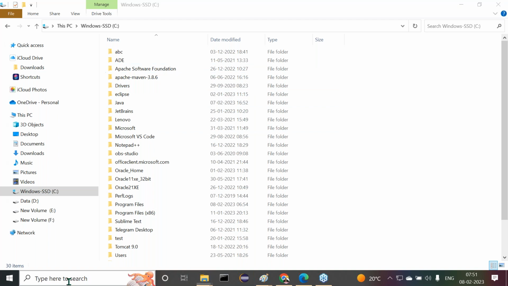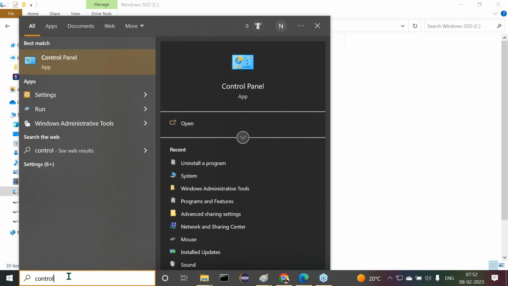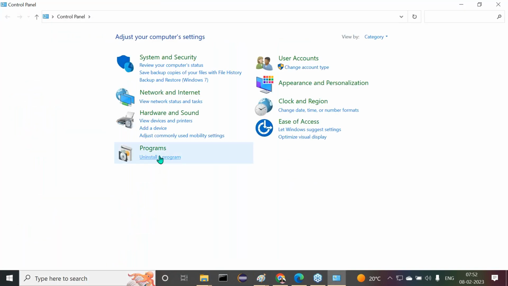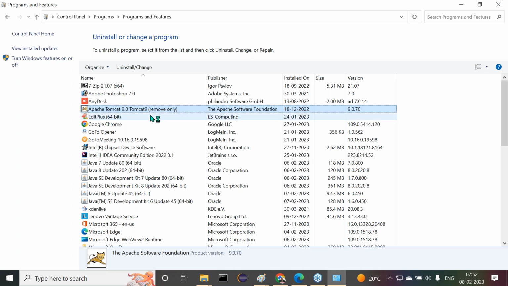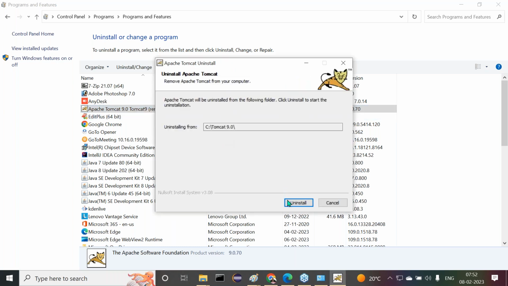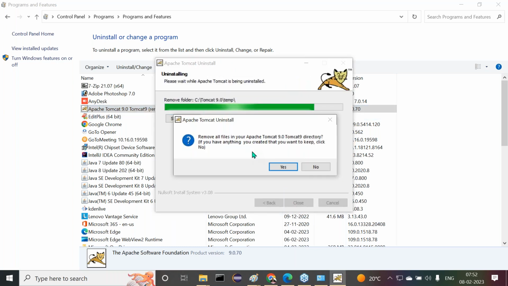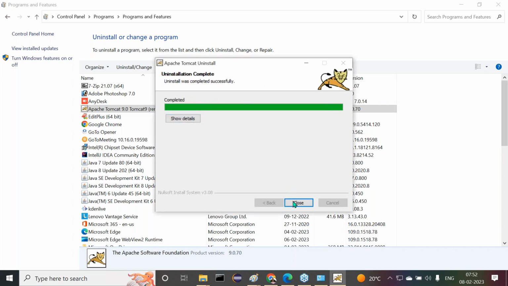So we must go for Control Panel. In Control Panel, the uninstall a program option is available. There we have to go for Apache Tomcat 9.0, which I installed previously. Right click on it and uninstall it. Click on the uninstall button. Okay, remove all files in the Apache Tomcat 9.0 directory. Okay, no issues. Close.